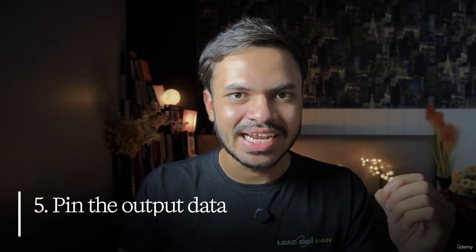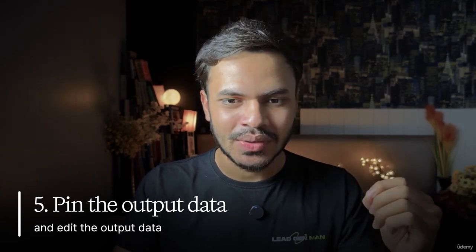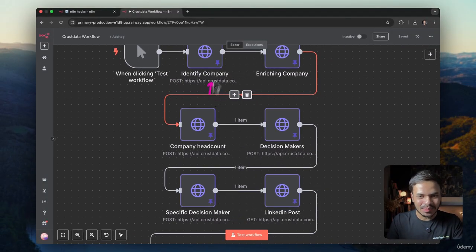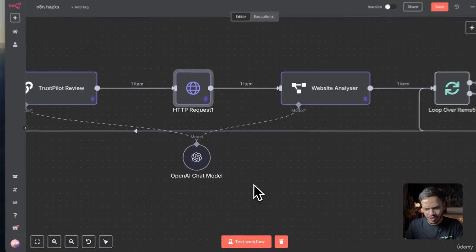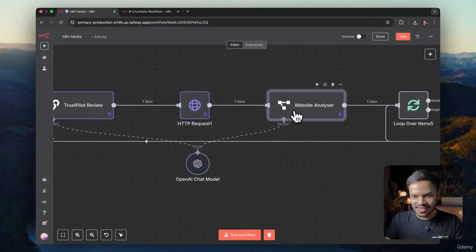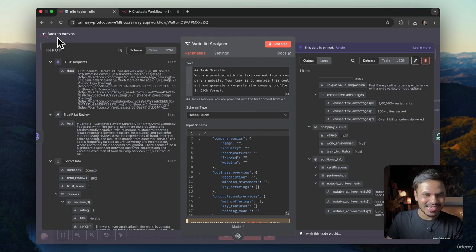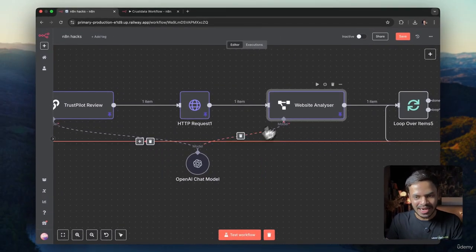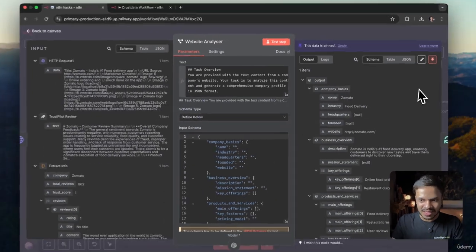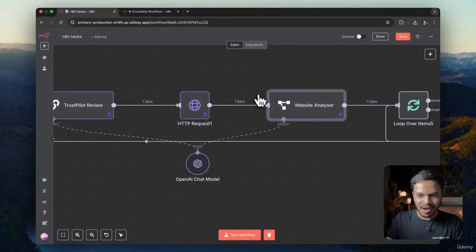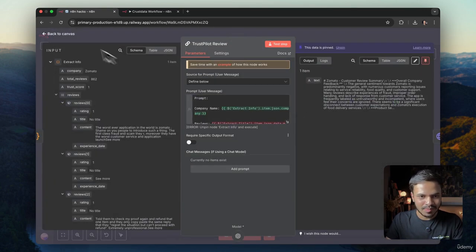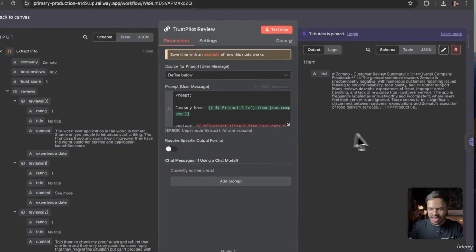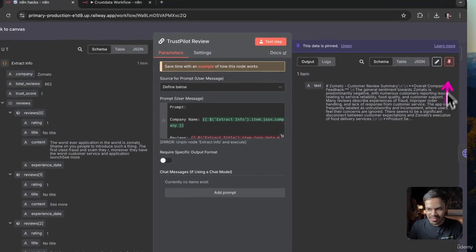Next tip is how you can pin the data or output as well as edit the output manually. The best thing about N8N is you can actually pin the data so that you don't have to spend credits again and again. In this example, let's say I'm using this website analyzer by using the OpenAI chat model. I'm just testing it and I got the result one time. Now I don't want to use this OpenAI chat model again and spend OpenAI credits. So I will just pin this data so that it will use the same result or the same output for this particular node. You can see I have done the same for this one because I was again using the OpenAI chat model and I want this specific result, and that's why I will just pin this data.